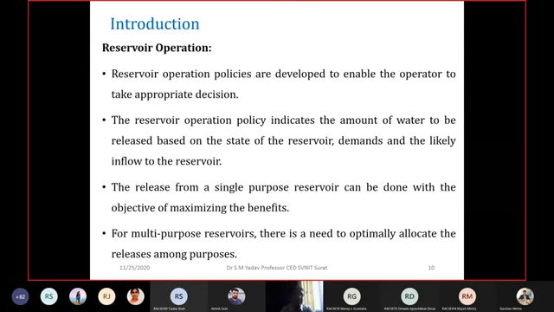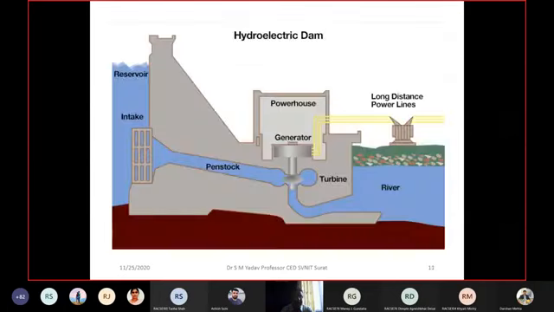Now when we talk of reservoir operation, the reservoir operation policies are developed to enable the operator to take appropriate decisions. The reservoir operation policy indicates the amount of water to be released based on the state of the reservoir, demands and the likely inflow to the reservoir. The release from a single purpose reservoir can be done with the objective of maximizing the benefits. For multi-purpose reservoirs, there is a need to optimally allocate the release among different purposes. That we will see in the next slides.